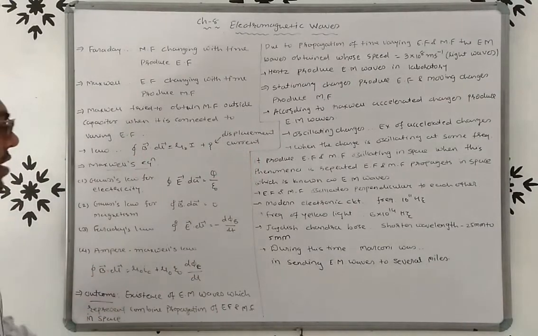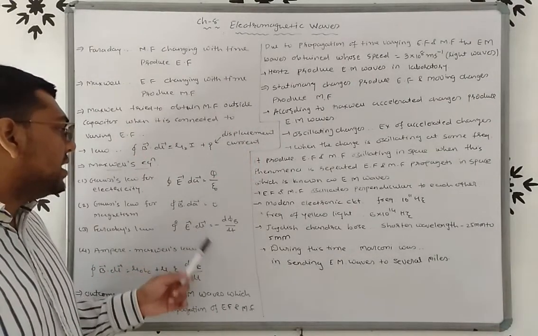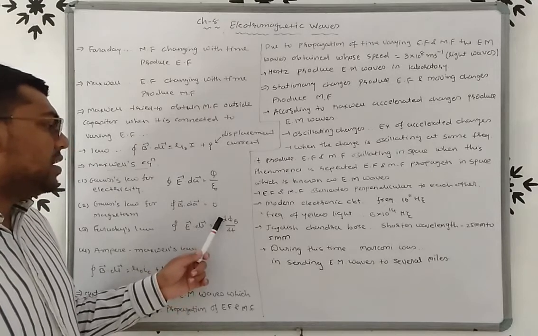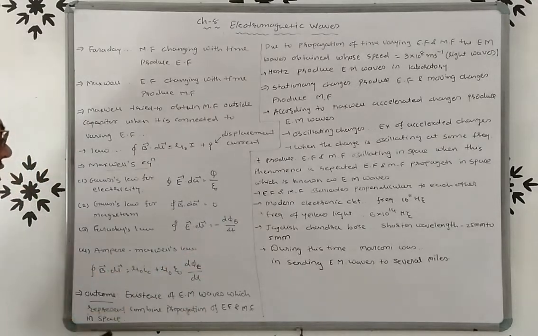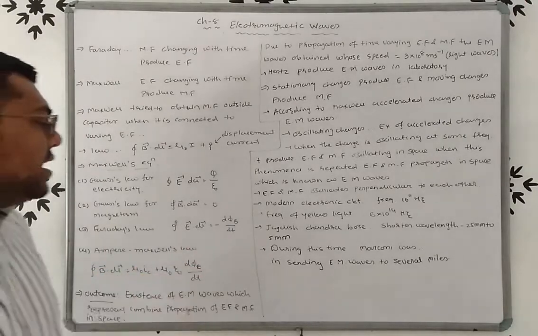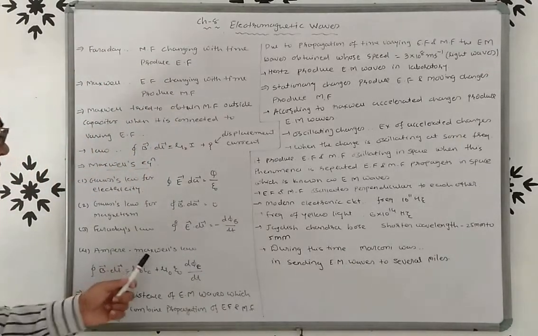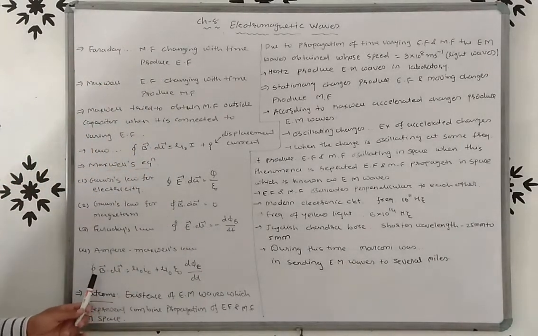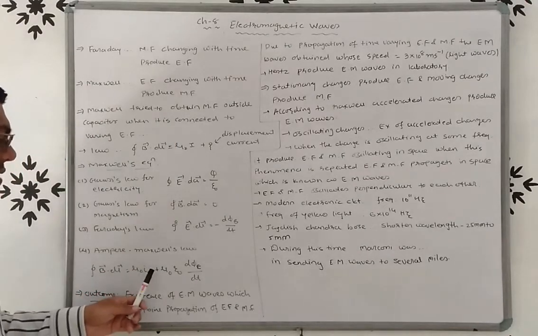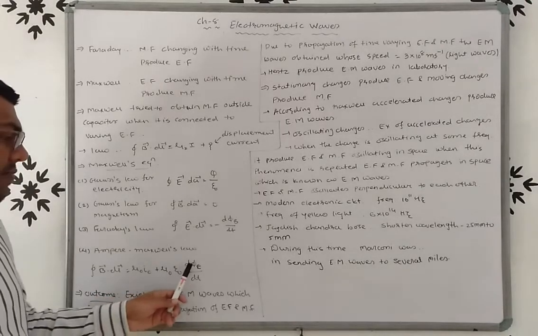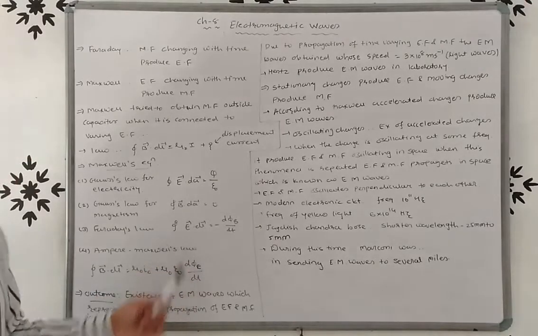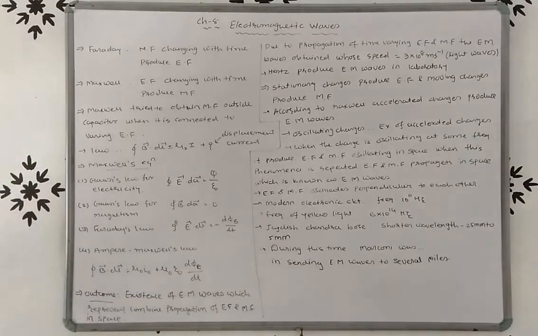Then Faraday's law, we know that closed integral E dot dl equals minus d phi B by dt. And last is Ampere-Maxwell's law: closed integral B dot dl equals mu 0 I C plus mu 0 epsilon 0 d phi E by dt. This is the missing term that is known as the displacement current, right? So friends, these are the Maxwell's equations.